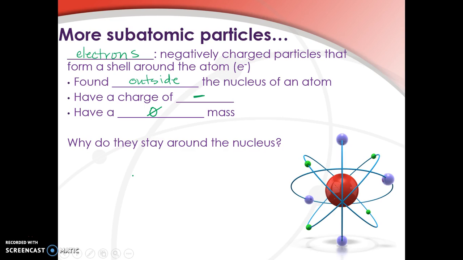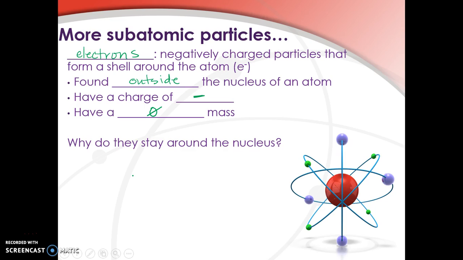Think of the electrons as an eyelash. They are so light in mass that they don't affect the mass of the atom. So we say the mass of them is negligible, which means it doesn't matter.